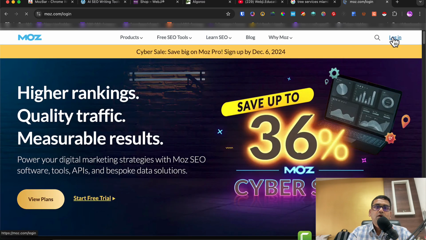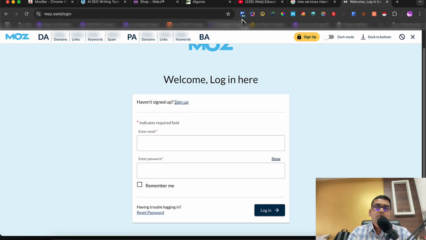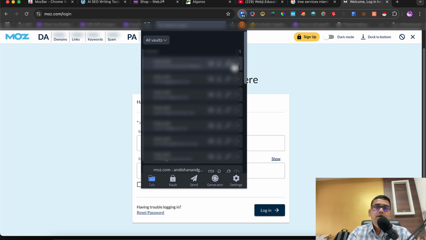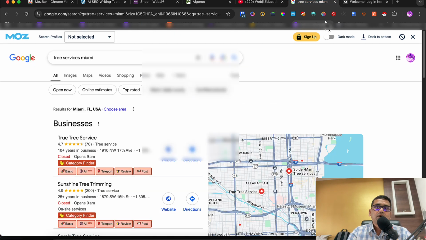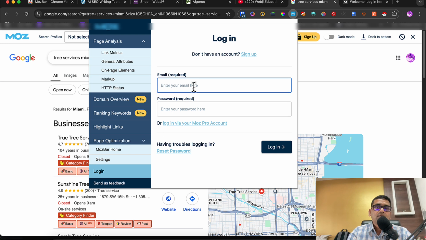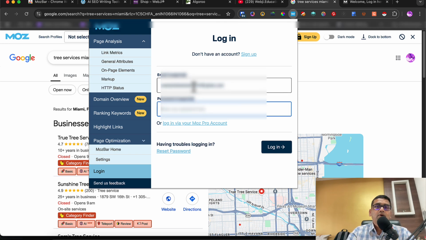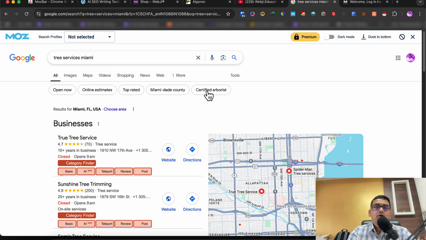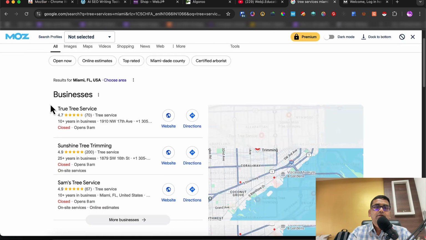You can go to login. Here you can sign up for a free account. A free account is fair enough for what we are doing here. So let me just log into Moz first. By the way, this is my login. So I have logged in and now I want to refresh the page.